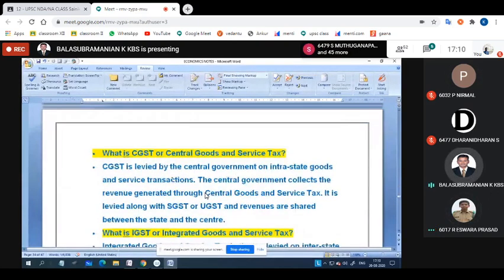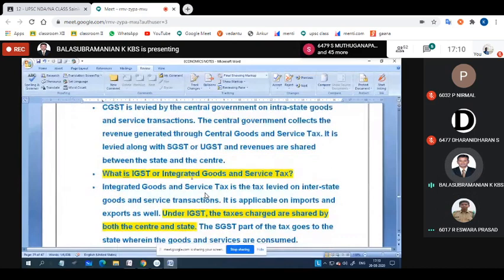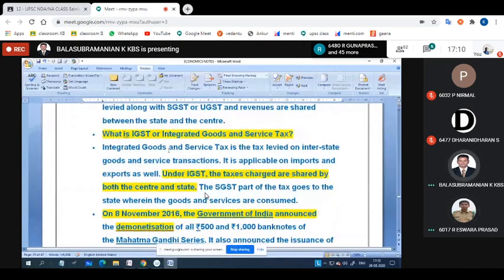Let me explain this one. IGST, integrated goods and services tax, is the tax levied on interstate goods and services transactions. It is applicable on import and export as well. Under IGST, taxes are charged and shared by both the central and state governments. That's what I said, which can be possible only for import and export.